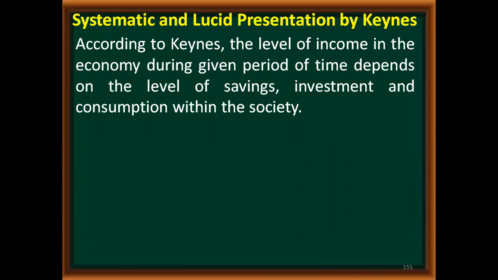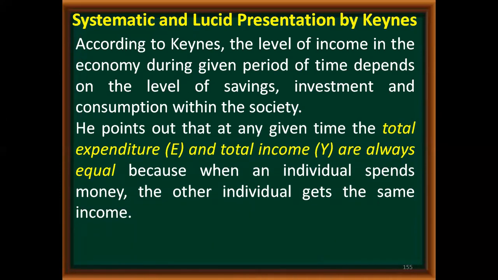Now, keeping these assumptions in mind, according to Keynes, the level of income in the economy during a given period of time depends on the level of saving, investment, and consumption in the society. That means if any one of them changes, your income will change, and if income changes, then saving, investment, and consumption will also change.